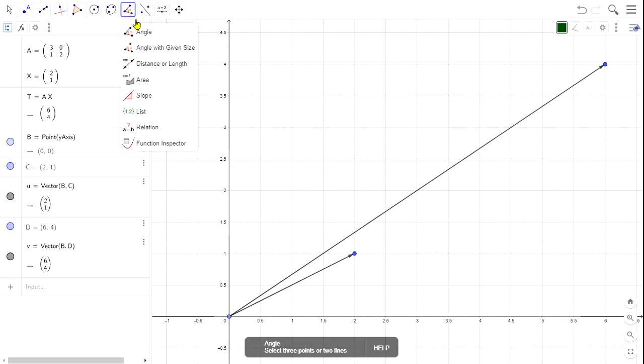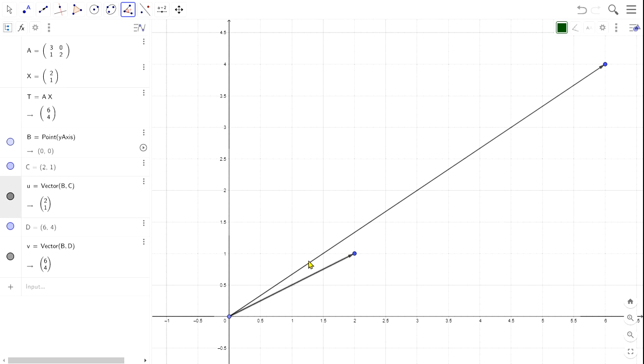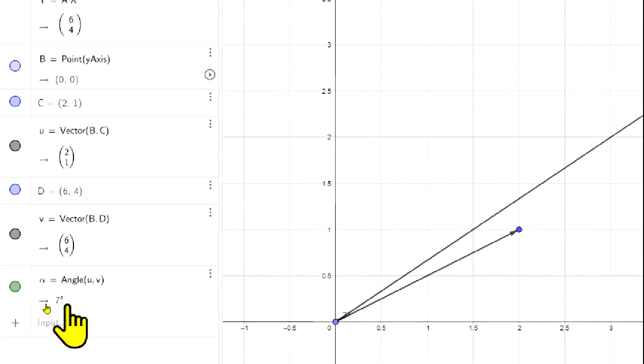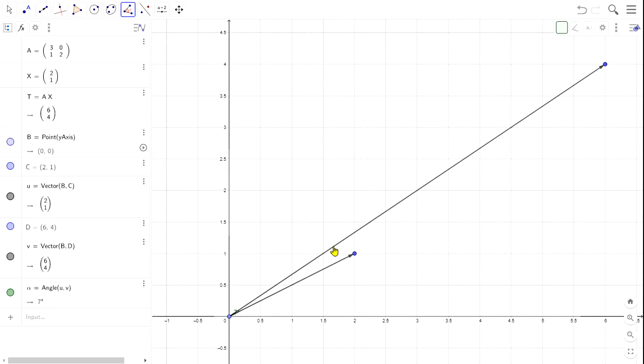Let me calculate the angle between them. Here we can see the angle is 7 degrees. So this resultant vector is rotated by 7 degrees about the origin, and it is also scaled. So this vector (2, 1) is not an eigenvector for this matrix, because it is rotated and scaled.